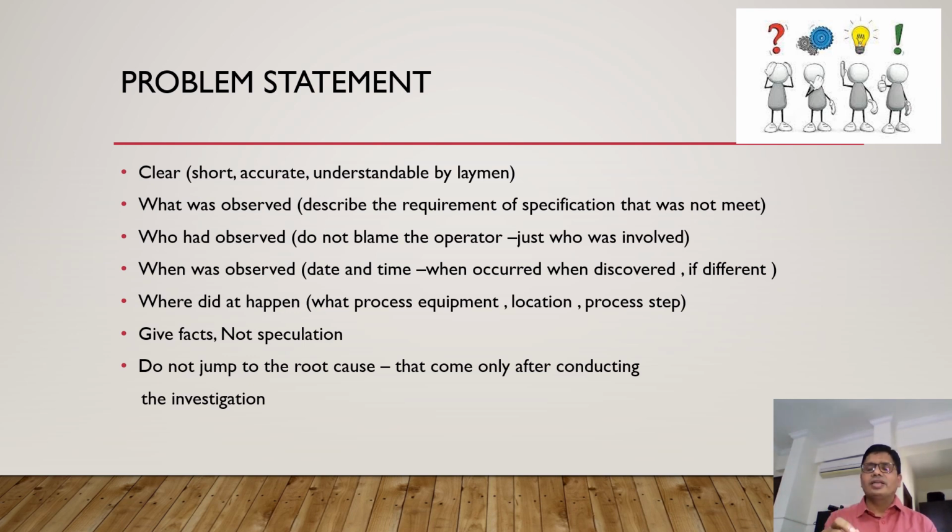So for example, the observation is 106.5%, against the specification of 95 to 105. Then you can write the specification number with version number, and write the name of the analyst who observed this. You can write his employee number also, because in the lab there may be two analysts with the same name. Then you can write the date it happened, it may be 21st August, and what the shift was. So the complete information has to come.